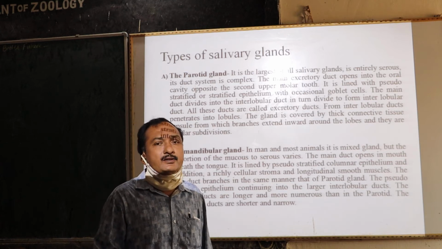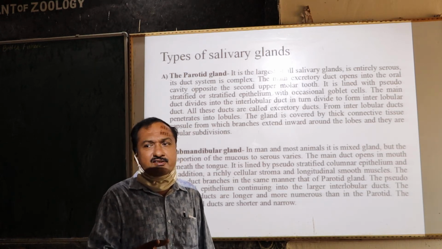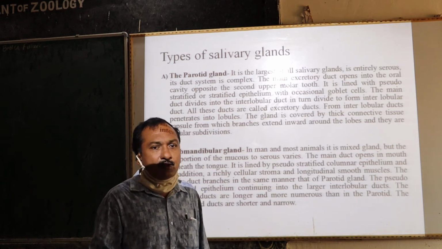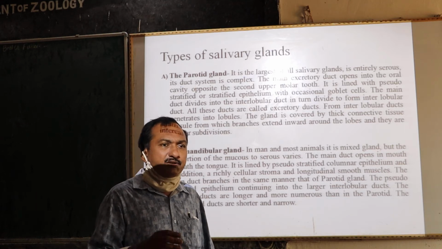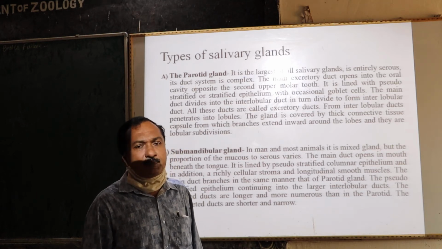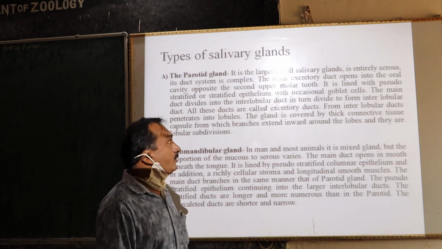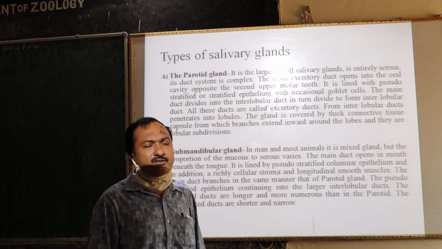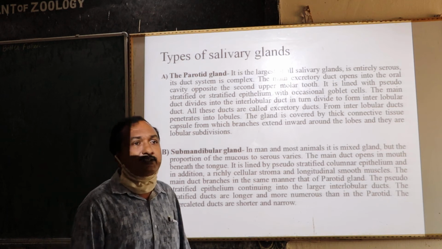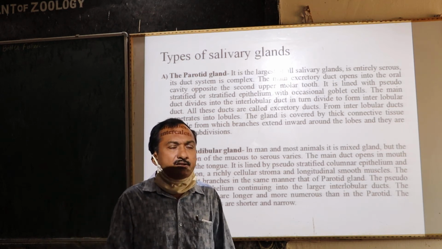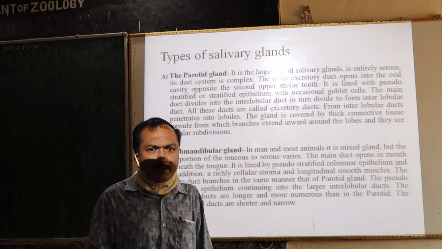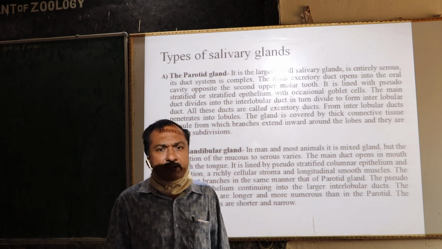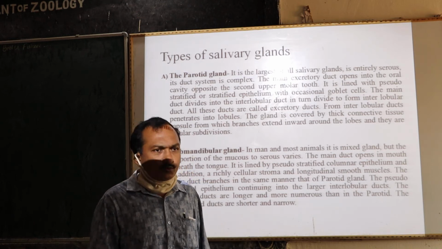So I already explained there are two types of glands: the serous gland and the mucus gland, and there are mixed glands also. Mixed in the sense that both the serous type of epithelium as well as the mucus type of epithelium are present. That is called a mixed gland. The parotid gland is totally of the serous type, enclosed in a capsule and supported by the stroma.